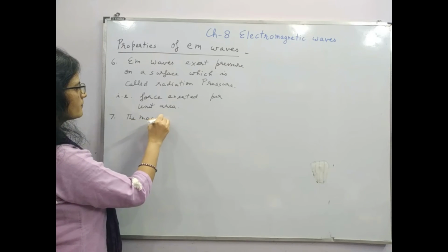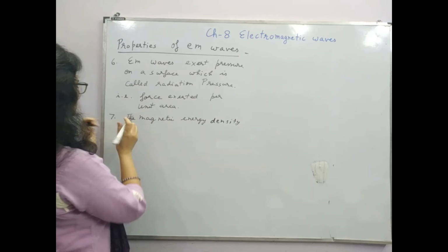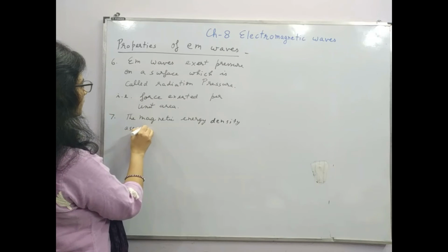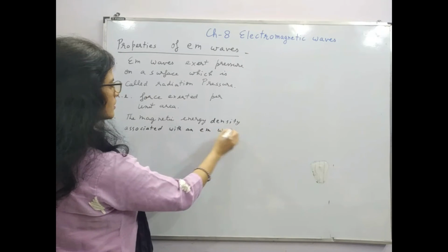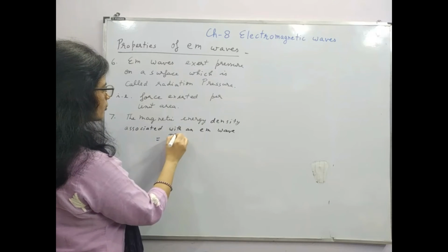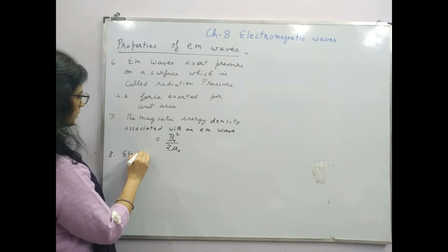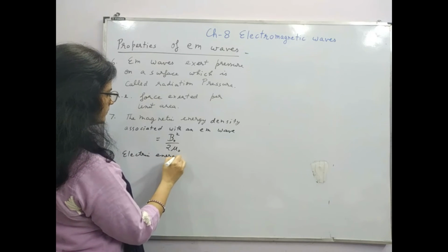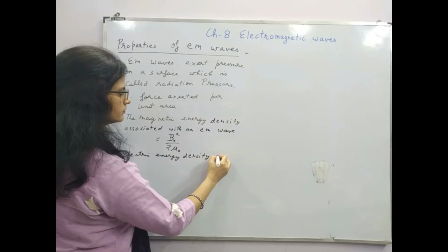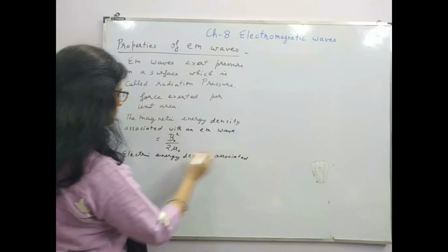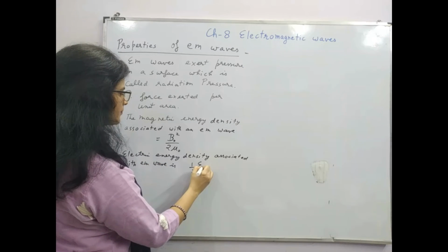So next is the magnetic energy density, this is B square upon 2 mu naught, and the electric energy density with EM wave is half epsilon naught E square, right.